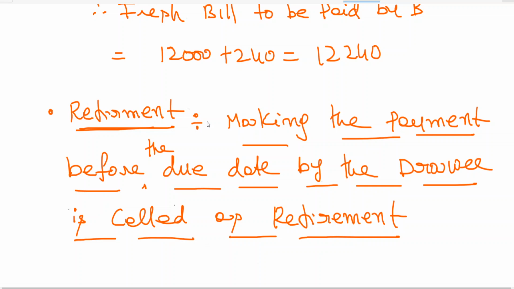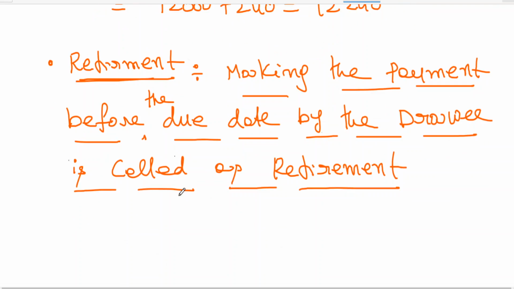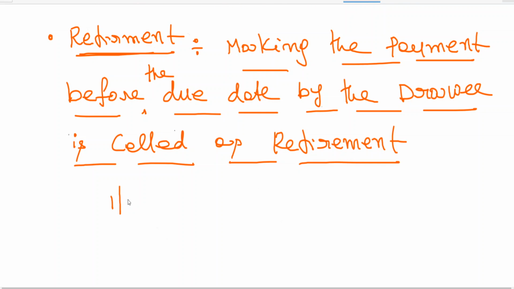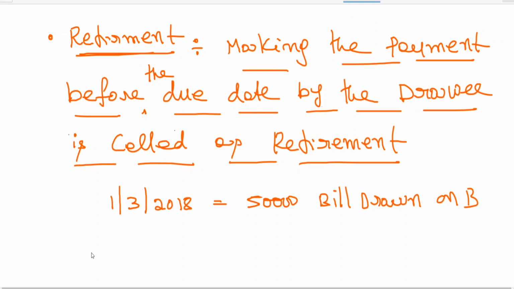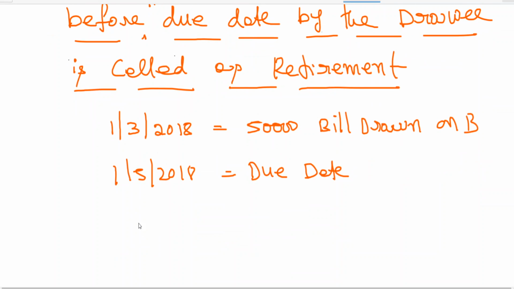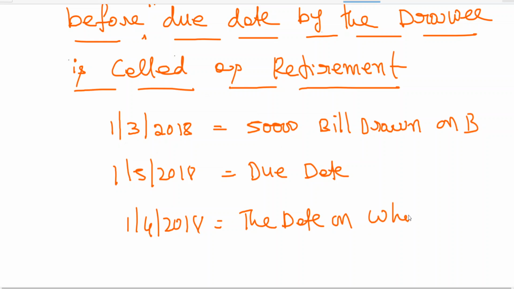Making the payment before the due date. That means, for example, as I told you, 1st March 2018, a 50,000 bill drawn on B, with 1st May 2018 as the due date. The date on which B paid 50,000 rupees.